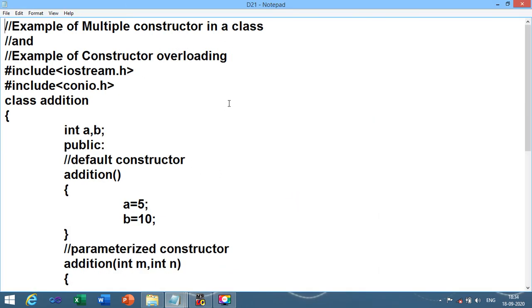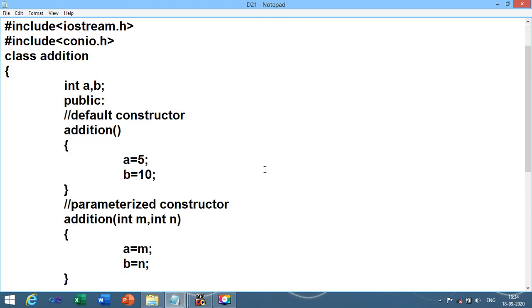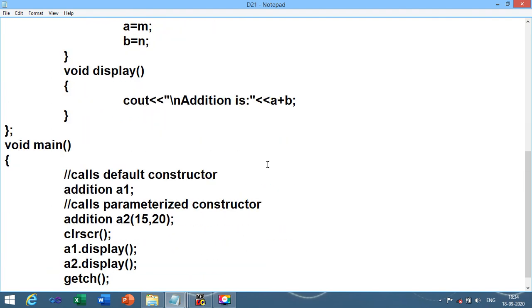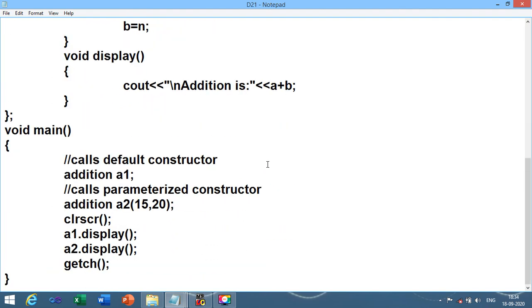This is the first program of our today's session, declaring multiple constructors in a class, or constructor overloading. Function overloading we have already seen. There are 3 overloading types we need to see as per the syllabus: number 1, function overloading, constructor overloading and operator overloading. Operator overloading we will cover in our next topic, or we can say in our next unit, but right now we have completed the concept of constructor overloading. Let me scroll down the program so that you can write it into the journal.